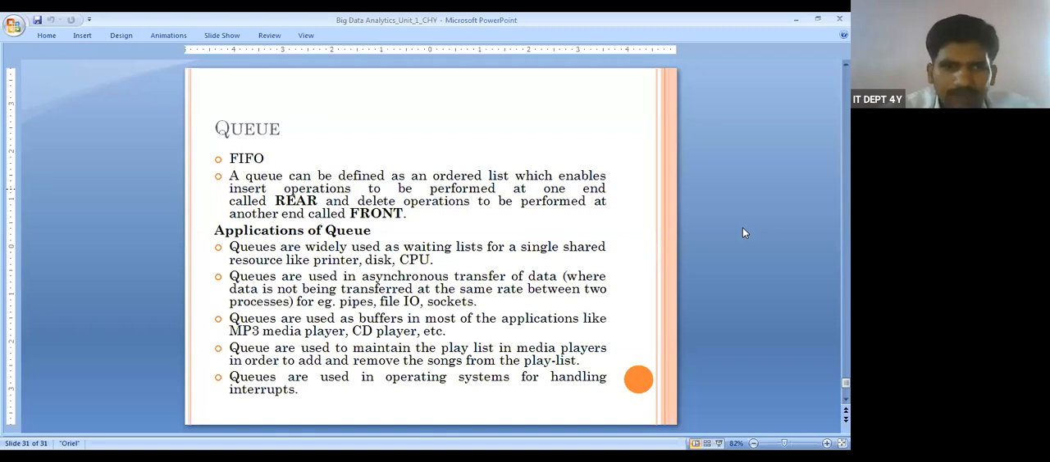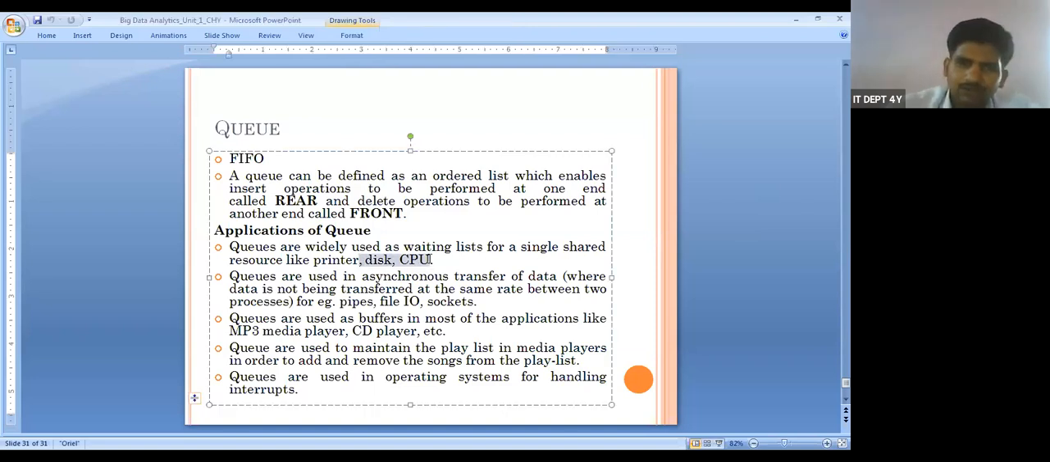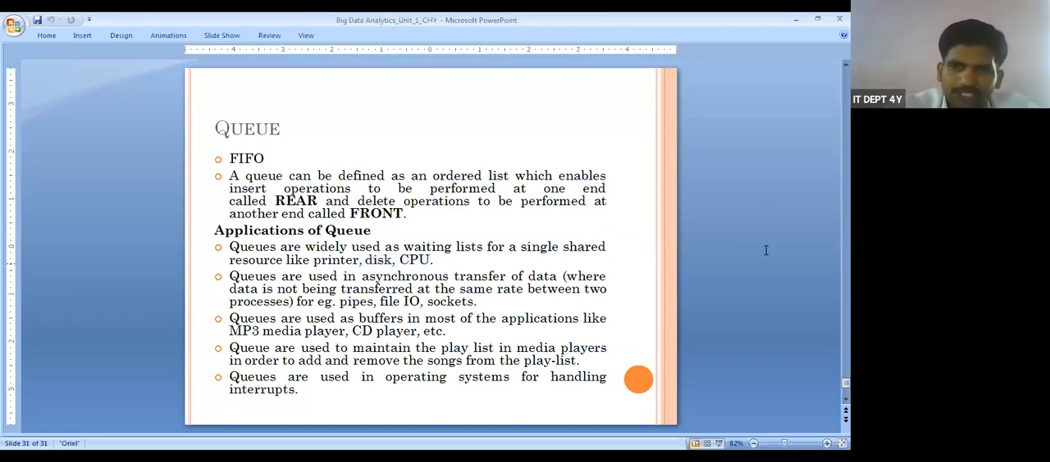So here we have some applications of queue. Queues are widely used in waiting lists, in a single shared resource like printer, disk and CPU. So what is a printer? How does it come into a linked list? For example, we have multiple copies we need to print. For example, I print page 1, again page 2, again page 3.